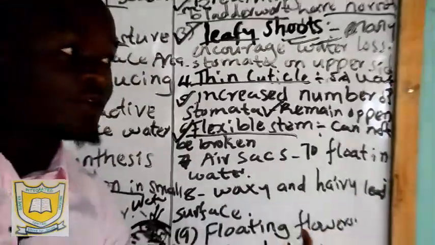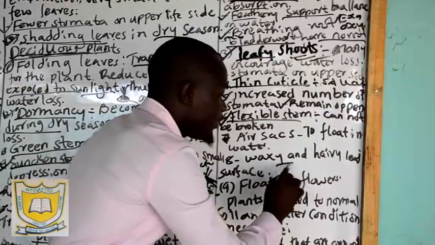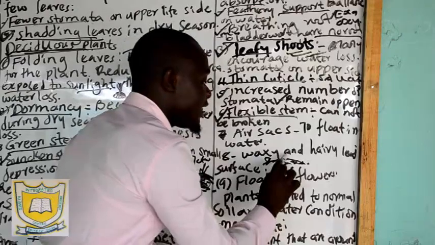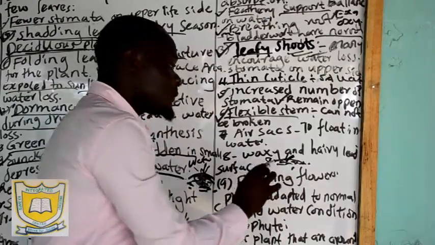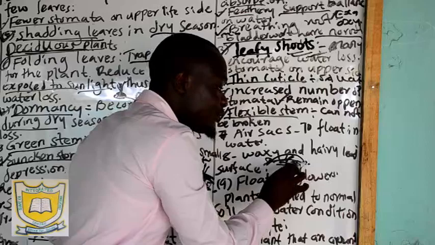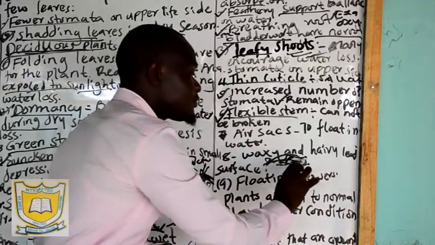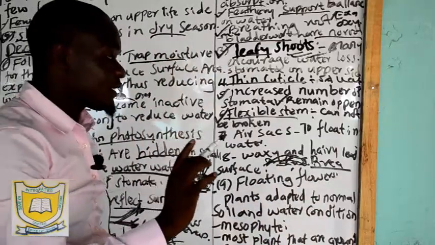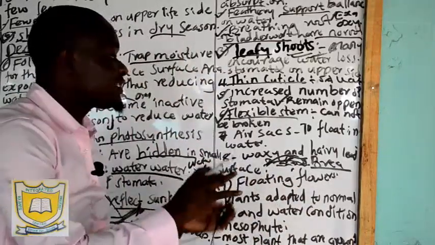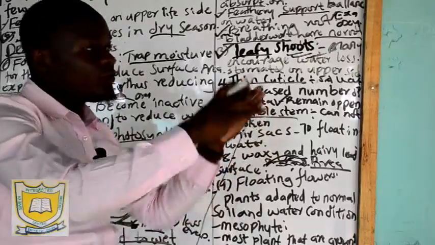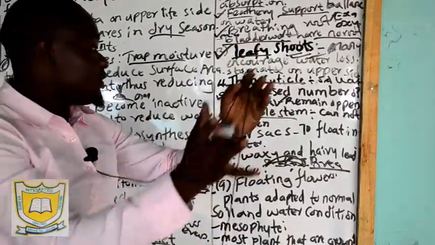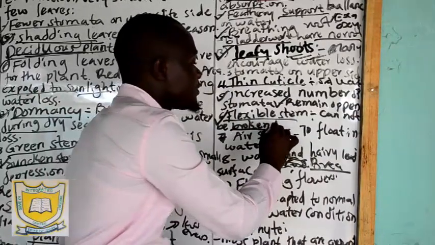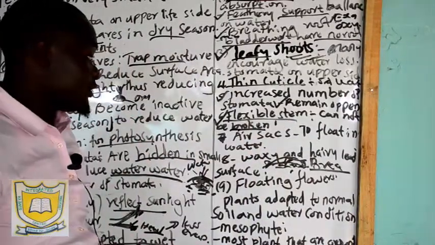Now, if we have waves of water moving, for example in oceans or lakes, waves coming from this side, and this plant is here. If this plant does not go in the direction of the waves, the stems of this plant will break. For it to avoid breaking, it has to be flexible. It can move. If the wave goes this side, it moves to that side. If the wave turns to this side, it also turns to that side. So the flexible stems help to prevent the breaking of the stem.